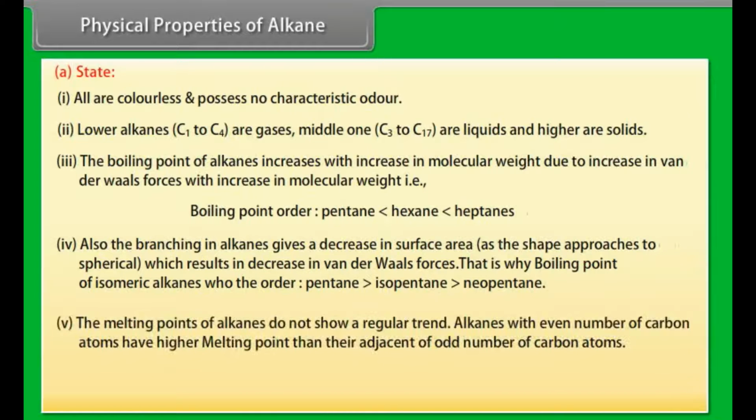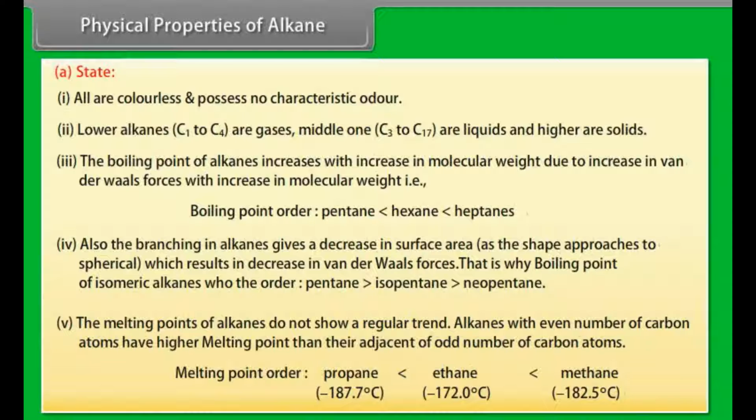Number 5. The melting points of alkanes do not show a regular trend. Alkanes with an even number of carbon atoms have higher melting points than their adjacent odd-numbered alkanes. Melting point order: propane is less than ethane is less than methane.